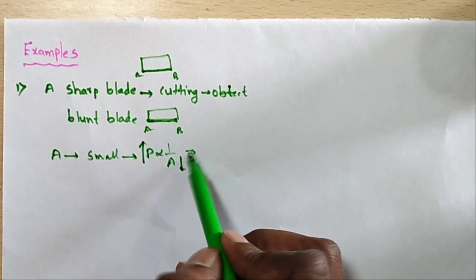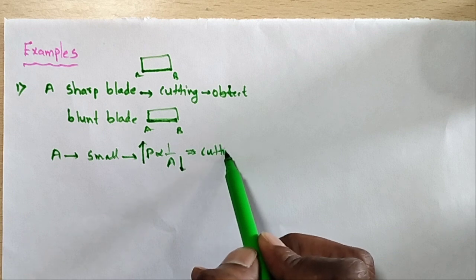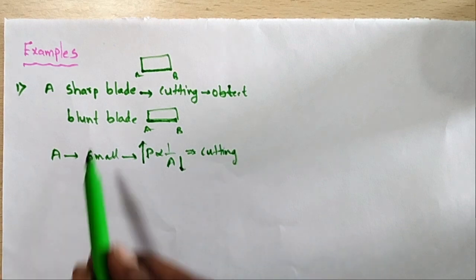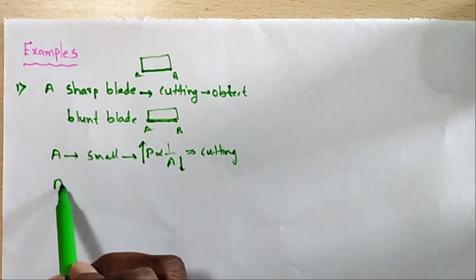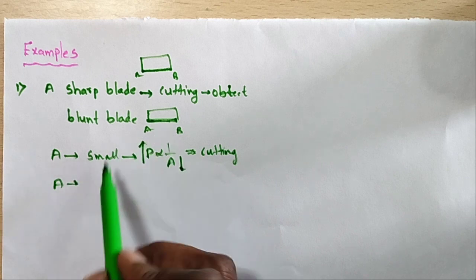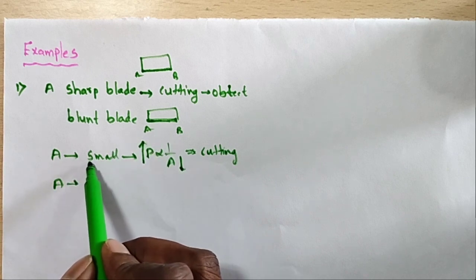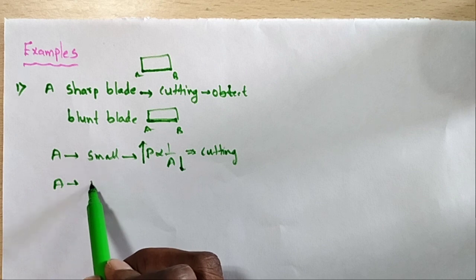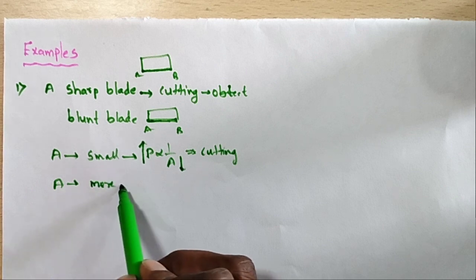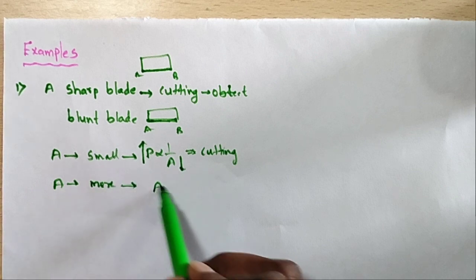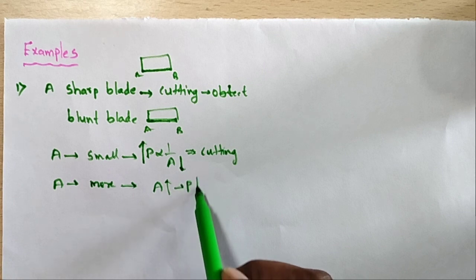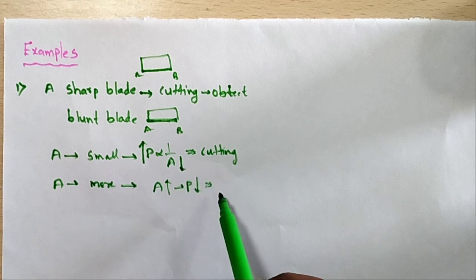So therefore cutting is much better with a sharp blade. In the blunt blade, the area of the cross section is larger compared to the sharp blade. So A is more, the pressure is less, so it is not cutting properly.